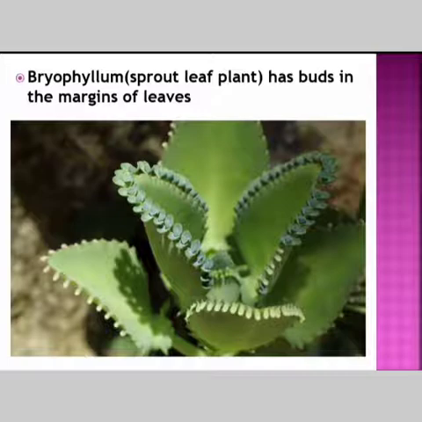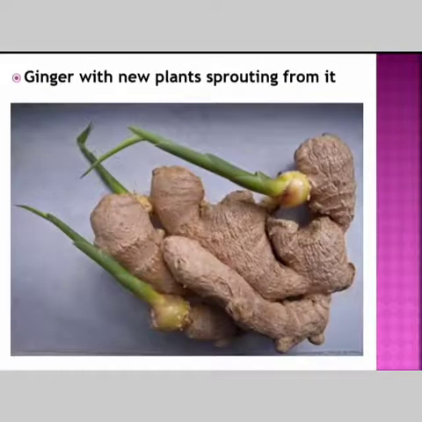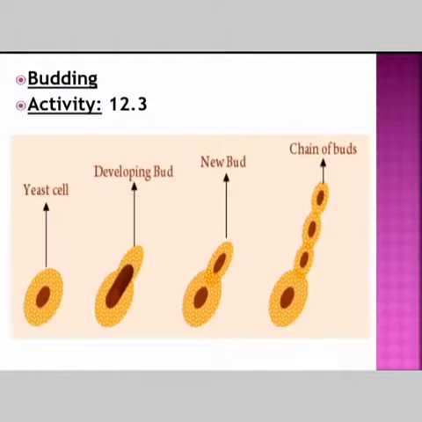Okay, fine. So we shall see other examples, that is ginger. Okay, so ginger with new plants sprouting from it. So if you sow this ginger in the soil and water it regularly, you can see that a new ginger plant has grown. Okay, so even for turmeric also.